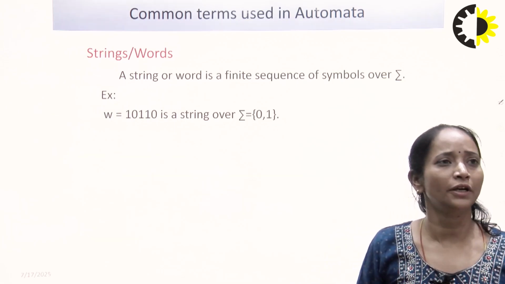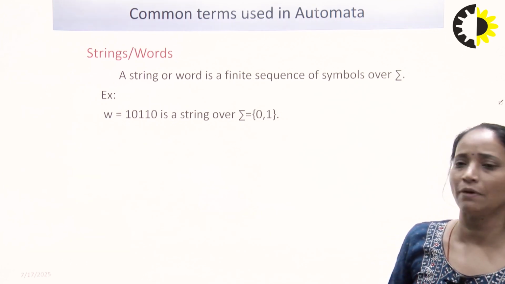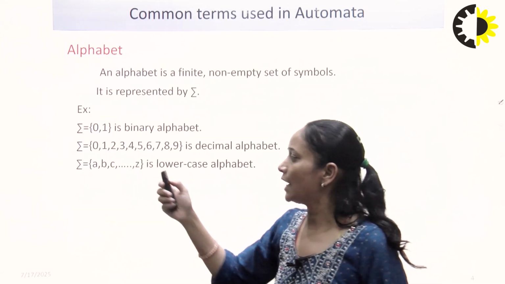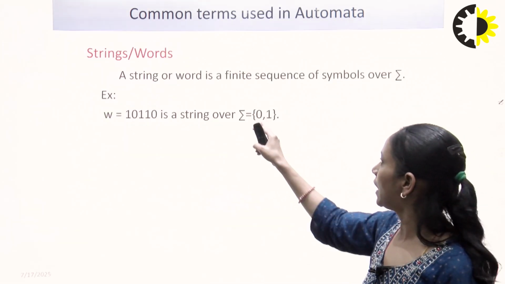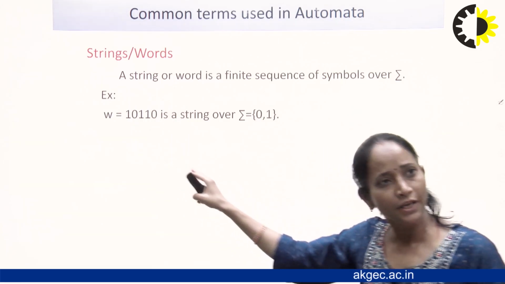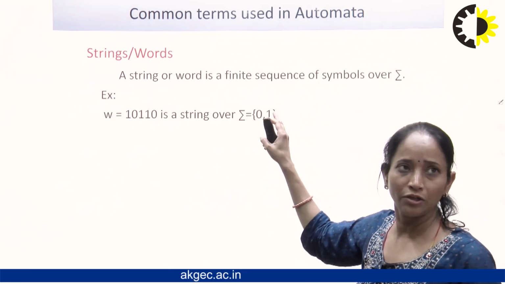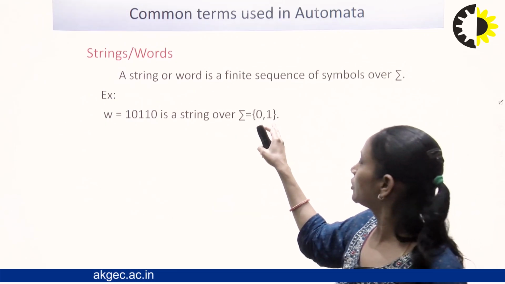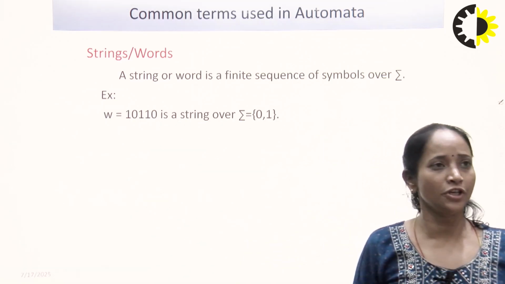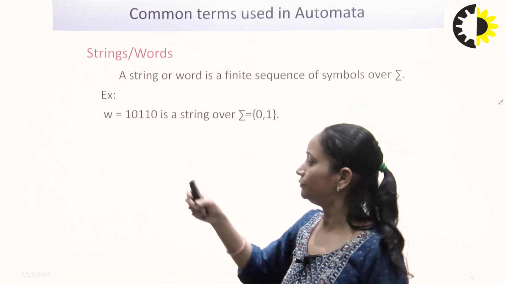Next, string or word. A string or word is a finite sequence of symbols over sigma, meaning suppose the input sigma is equal to 0 1 and we have to generate a string with the help of 0 1. So a string can be 1 0 1 1 0. It can be generated from the input symbols 0 1, not a b. Here the input is 0 1, then the string can be 1 0 1 or any combination from 0 and 1. So w is 1 0 1 1 0.